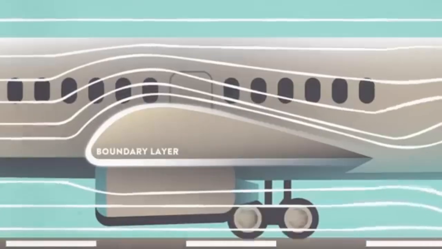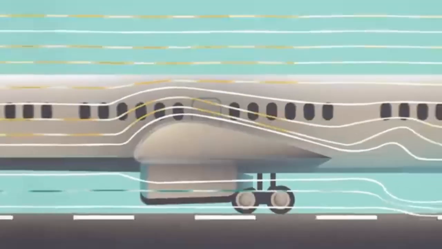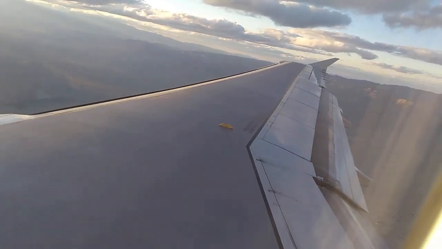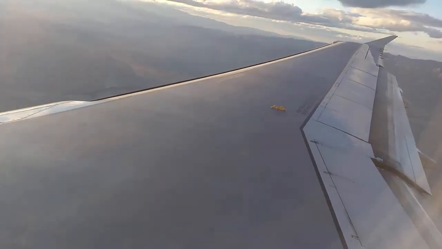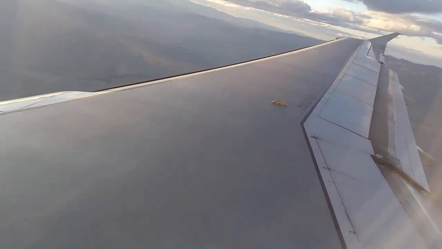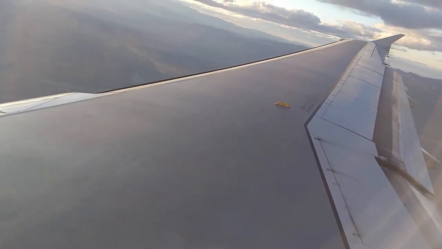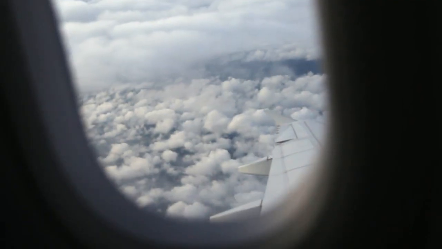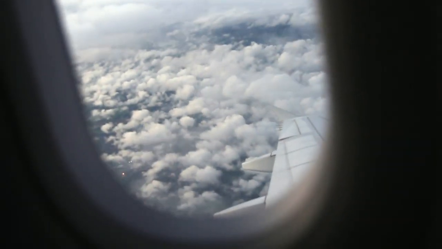During takeoff and landing, when speeds are lower, pilots deploy flaps and slats to enhance lift. Flaps are located on the trailing edge of the wings and extend downward to increase the wing's surface area and curvature. Slats on the leading edge extend forward to allow airflow over the wing. At cruising altitudes where speeds are high, flaps and slats are retracted to reduce drag and optimize fuel efficiency.